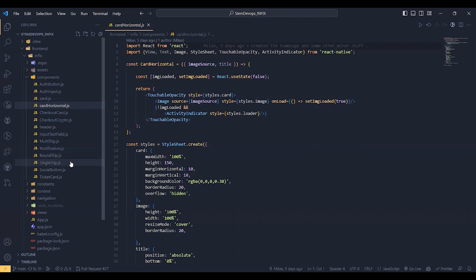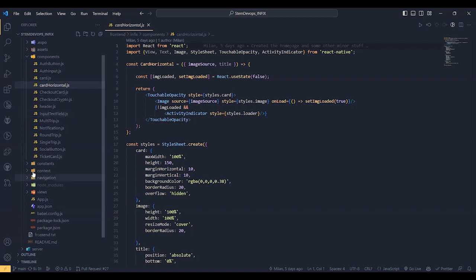The notification component basically gives a notification view which pops up and also can be displayed within the notification page. The social button basically consists of login and sign up through social media, which we added as it is the current trending structure. The ticket card basically views the booked trips or the tickets that have already been booked by the user. So once the user books the tickets, he or she needs to see what are the purchases that they have made. Hence, ticket card shows that.